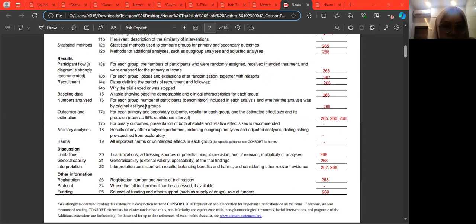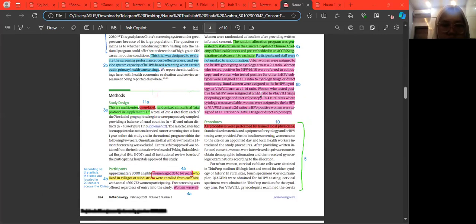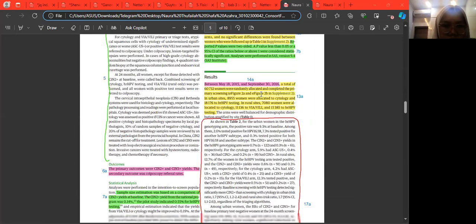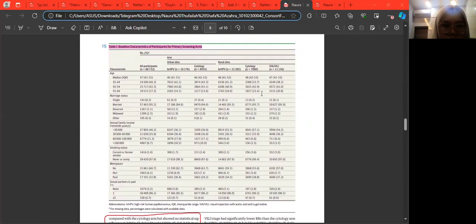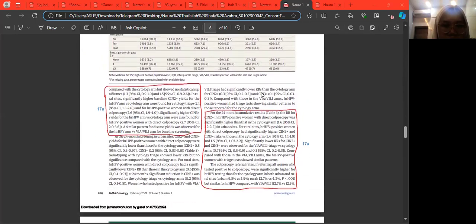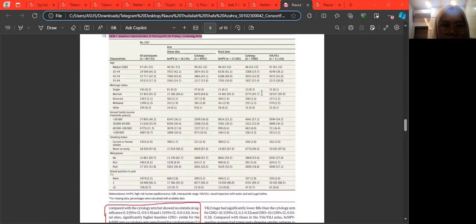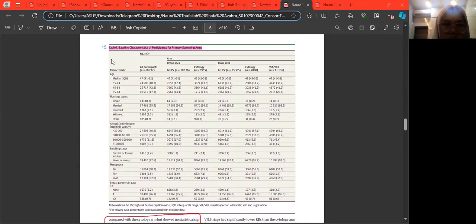Baseline data 15: a table showing baseline demographic and clinical characteristics for each group. The table 1, baseline characteristics of participants for primary screening arms.